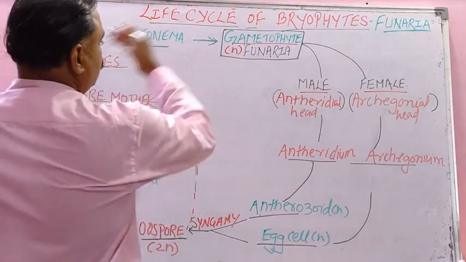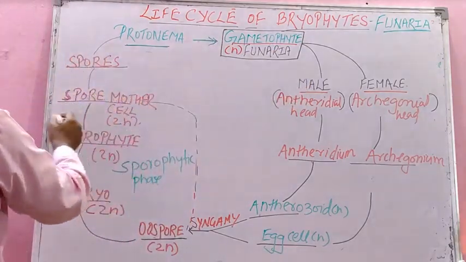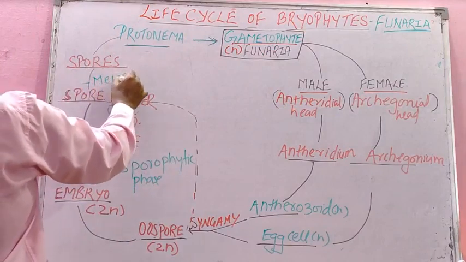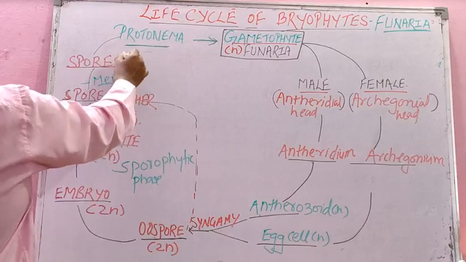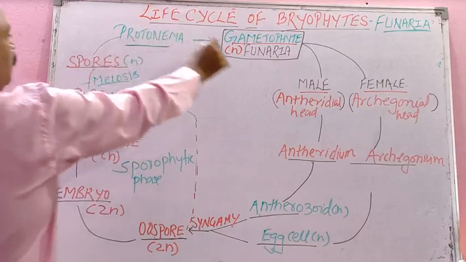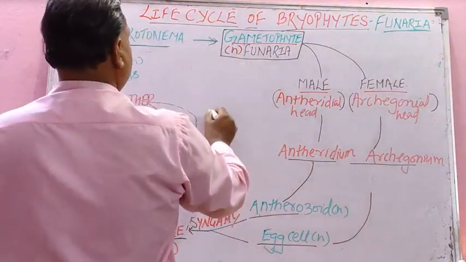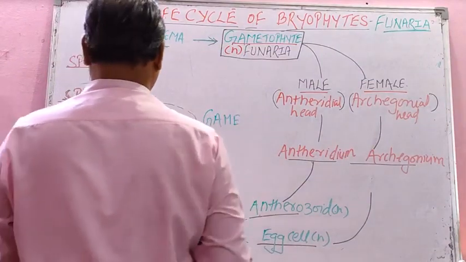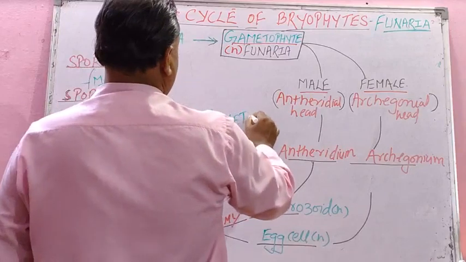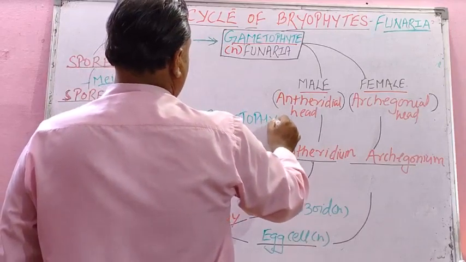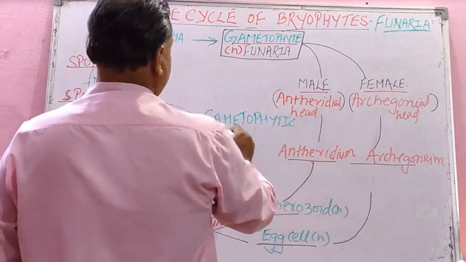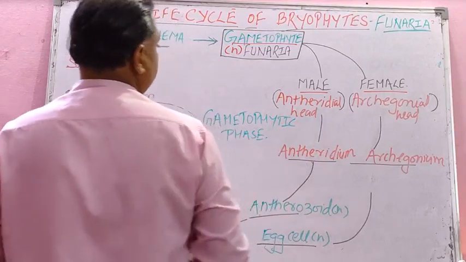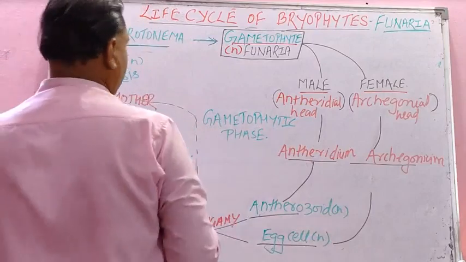And the remaining phase, student, after meiosis division, after meiosis, when the spores develop, this area is called the gametophytic phase, isn't it? This is called the gametophytic phase.